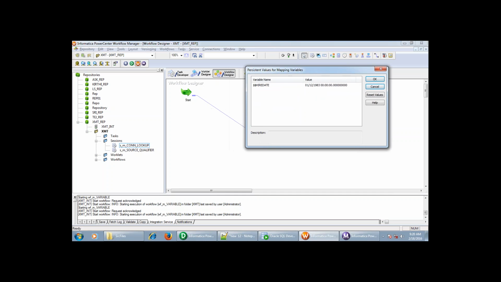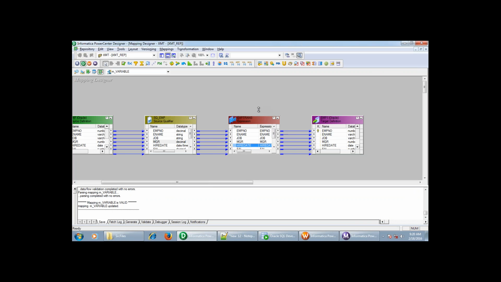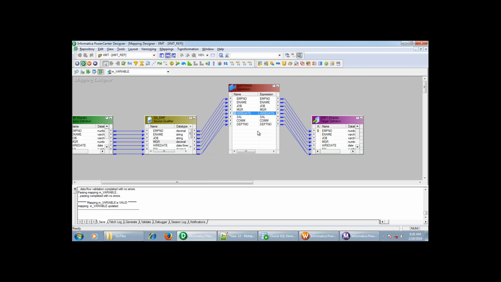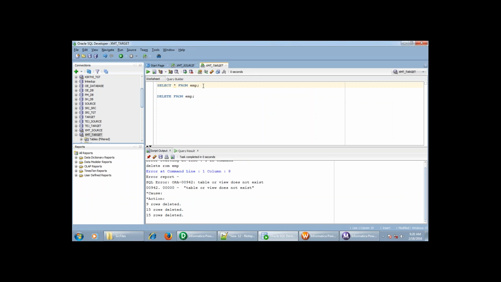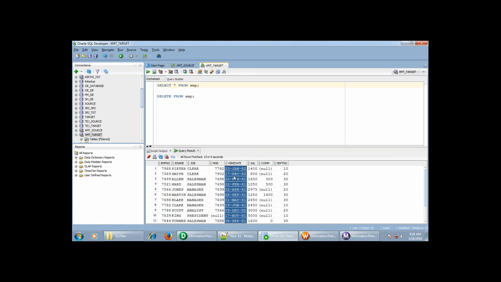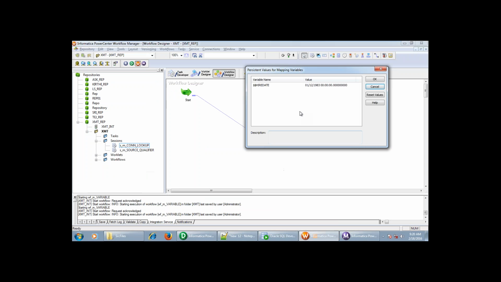Okay, so if you observe here, the mistake I made is that instead of the variable port, I selected the output port, so it is going to pick the last value only. Now what I have done here is storing the maximum value out of the hire date. So it has stored the maximum hire date, which is 12 January 1983. If you see the date in the table, the maximum of hire date is 12th January 1983. That is the value that has been stored in this variable.